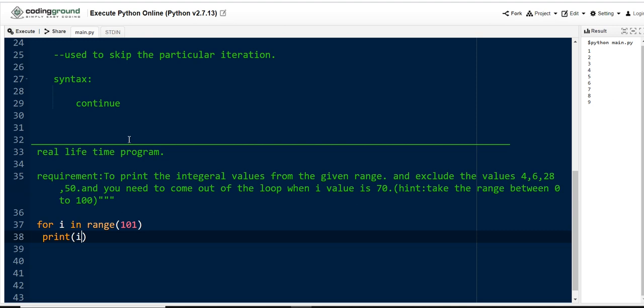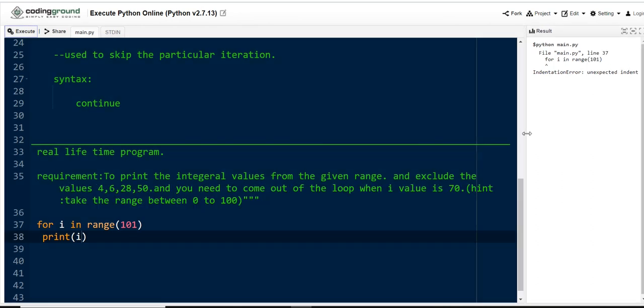Let me execute this, and then we can implement the break and continue statements. I will show you the working of the break and continue statements. See here, we are getting the output on this side. Yeah, an indentation error, because here we have kept everything in the same line. So let me execute once again.